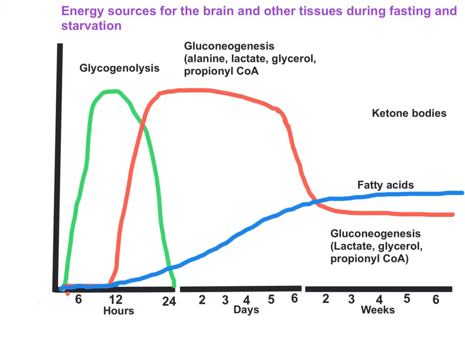Gluconeogenesis is going on, and beta oxidation is continued. Now when there is too much beta oxidation going on in the liver mitochondria, there will be so much acetyl CoA elevated that it will be diverted into ketone body formation. So the acetyl CoAs are converted to ketone bodies, and now ketone bodies start appearing in the blood.